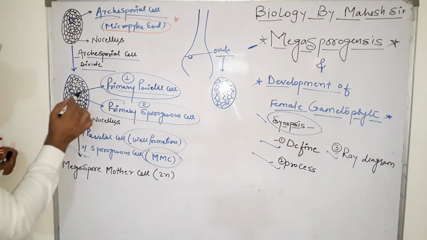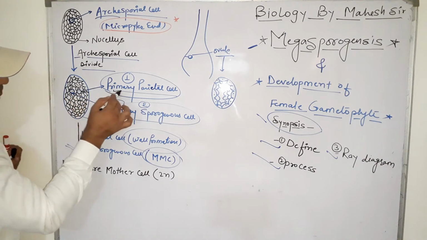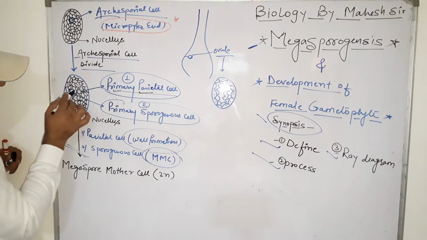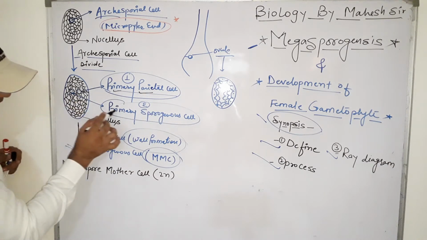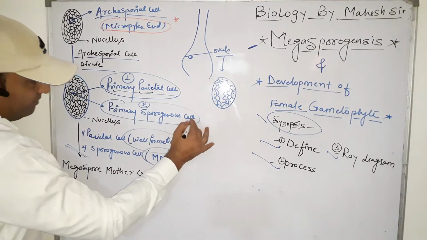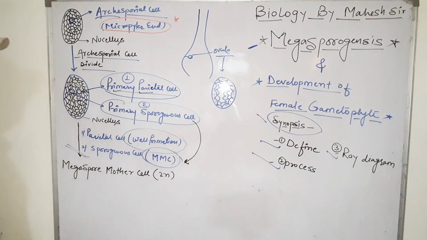So the cell towards the wall is called the primary parietal cell. The other cell, present at the center, is called the primary sporogenous cell. And then the primary sporogenous cell converts into the megaspore mother cell. Now it is the formation of megaspore.